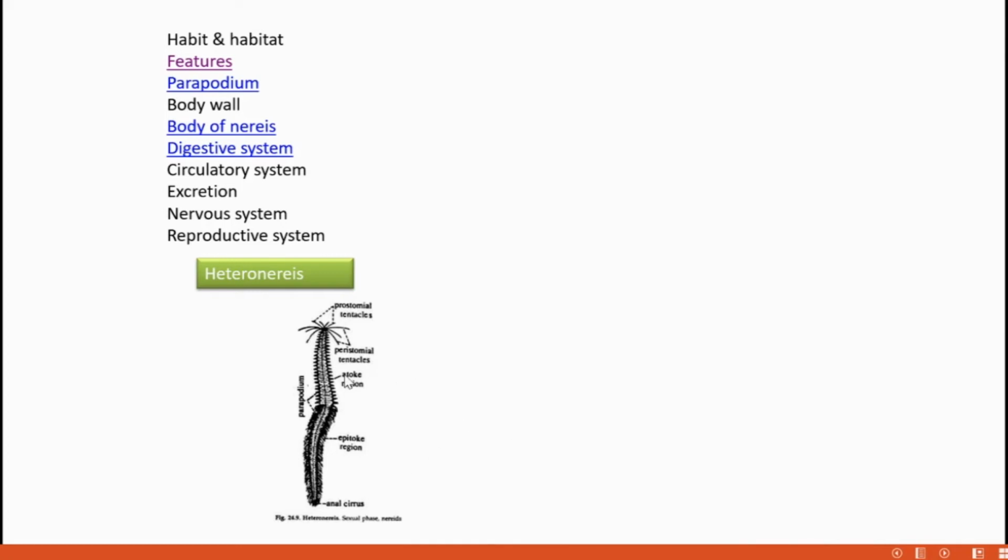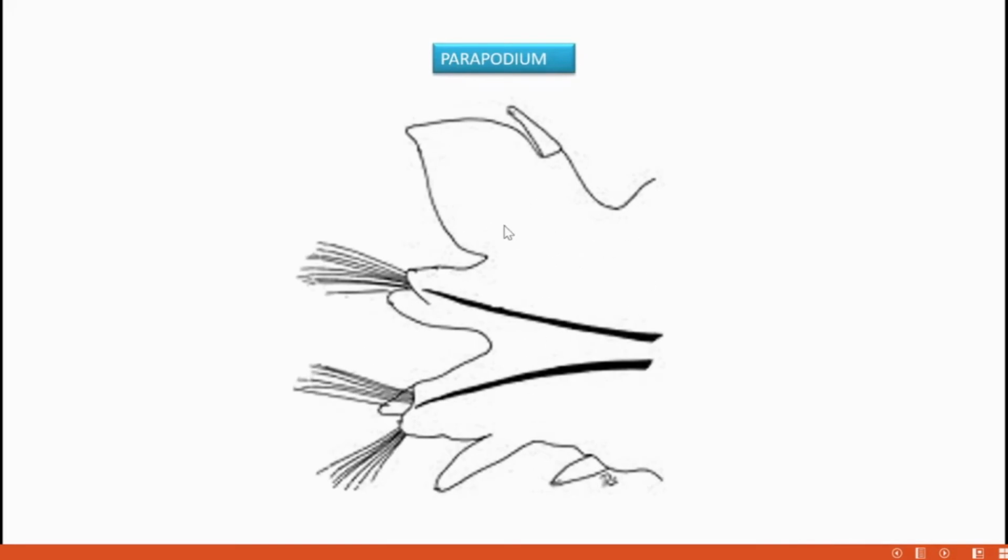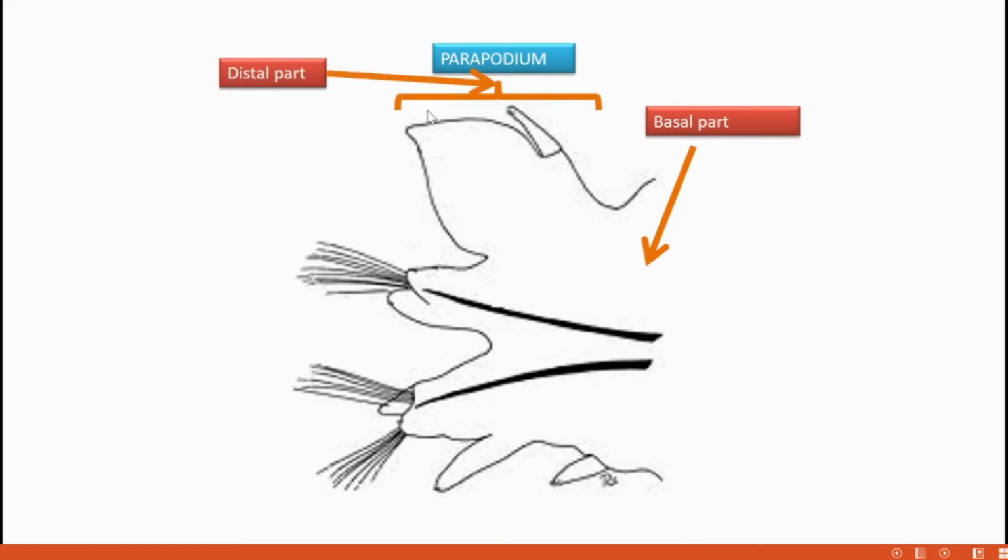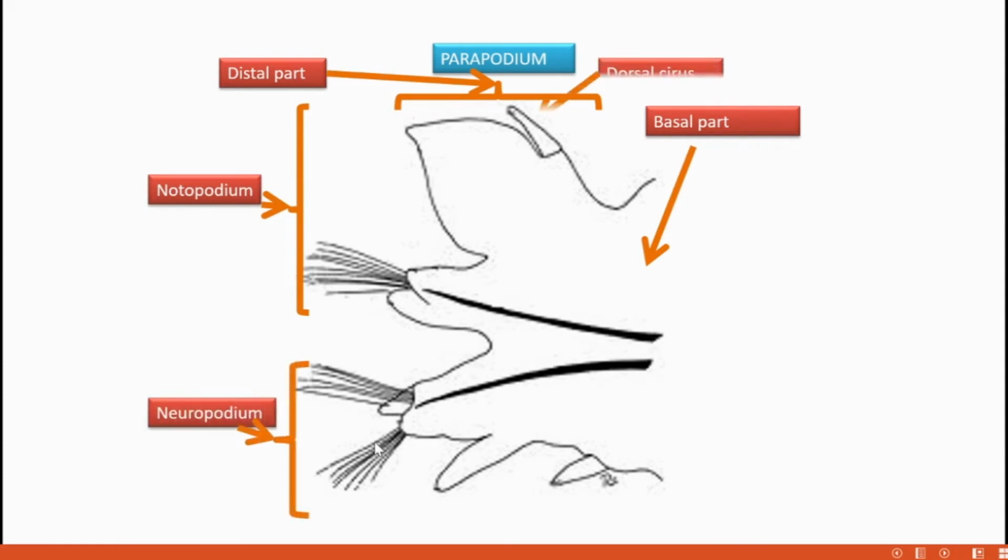What's the function of the parapodia? They help in locomotion, and the largest parapodia are seen towards the middle segments. Then we are going to see its features. This is the parapodium structure. It is very, very important, and you should learn to draw this picture also. There is a basal part and a distal part, and it is bilobed, a two-lobed structure. The dorsal part is called the notopodium, and the ventral part is called the neuropodium.